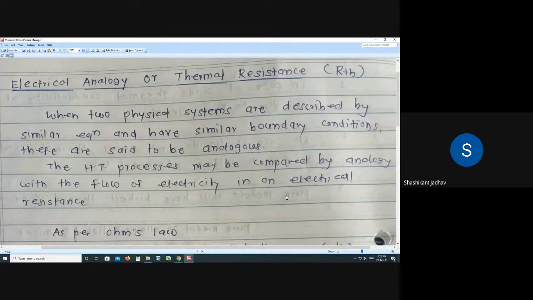Now we have to write the equation for the heat transfer system. We know one heat transfer equation for conduction, that is Fourier's law of heat conduction. So anyone tell me what is the equation for Fourier's law of heat conduction? Q is equal to what? Anyone?